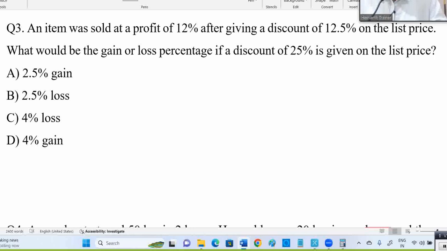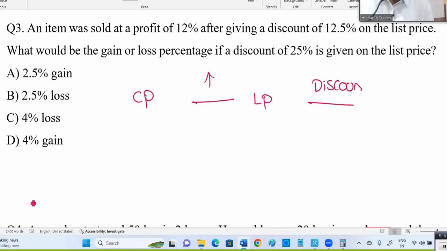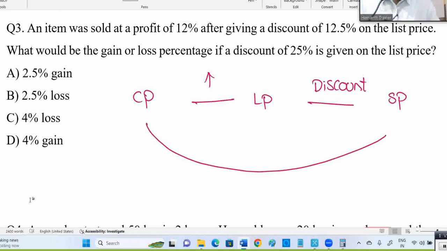This all no formulas. With formula, no way it will work out. You should understand the concept and then only you can handle. So what is the concept actually in profit and loss? First we'll purchase and the amount will be increased. Then we can call it like labeled price or list price or marked price. Then we'll give the discount and then we are selling. And depending on selling price and cost price, profit or loss will be decided. This is actually the concept.